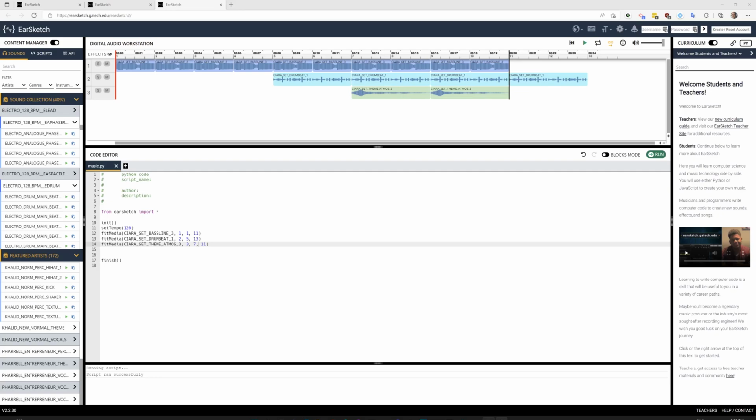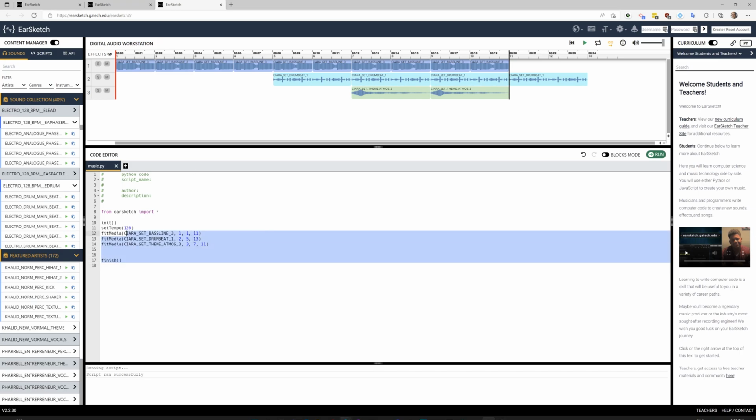So today we're going to talk about Earsketch. Earsketch allows us to make music with Python on an online interface, so there's no downloads. You can see the kind of interface that I have in front of me, this code editor, and then you can see the song, the tracks that I've made, on top. All right, let's run that and play it and see what it sounds like.